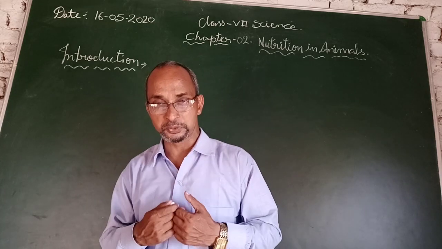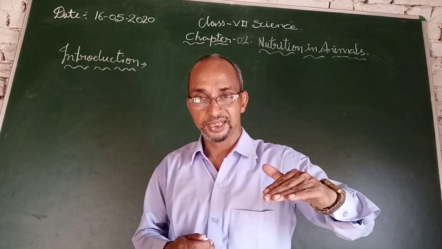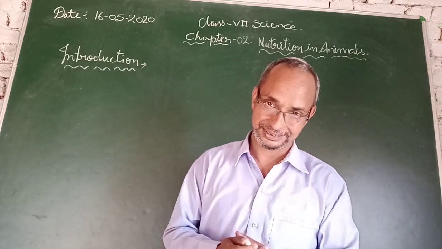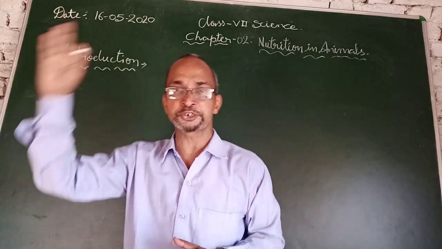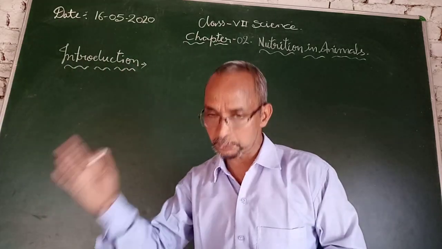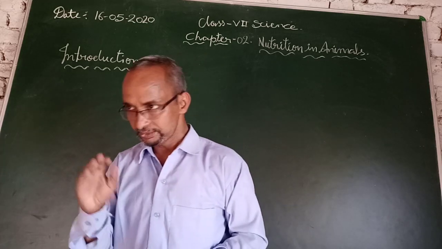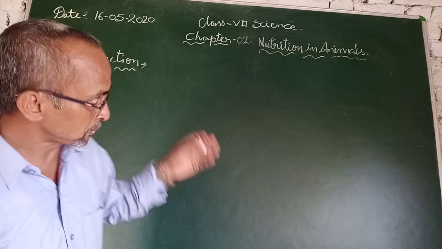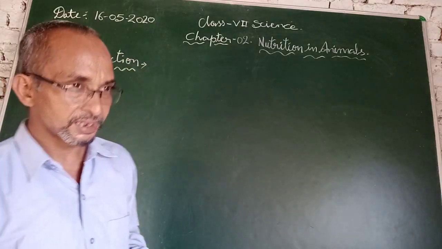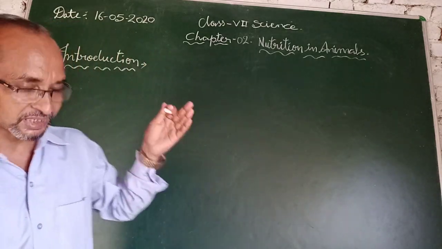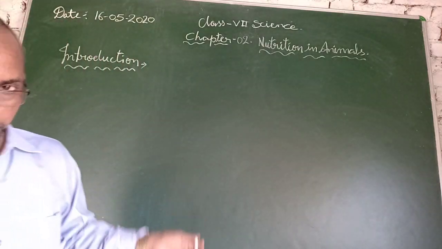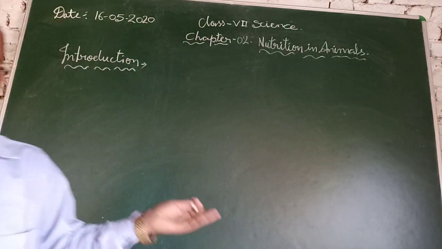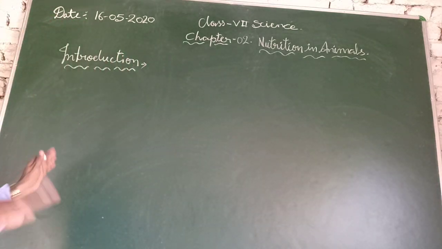When we take food, that food passes through how many processes, and then that food becomes energy, or becomes nutrition. So in this chapter we will discuss nutrition in animals, what nutrition is, and the process of nutrition, the process of taking food, different types of foods, and which types of nutrition we get from which types of foods.